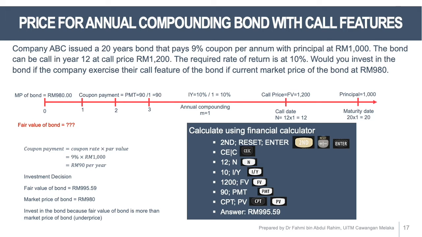N, you replace with the call date, which is 12 years in this example. IY, 10%. Future value, you replace with the call price, which is 1,200. PMT is 90. Compute PV, you get the answer 995.59.